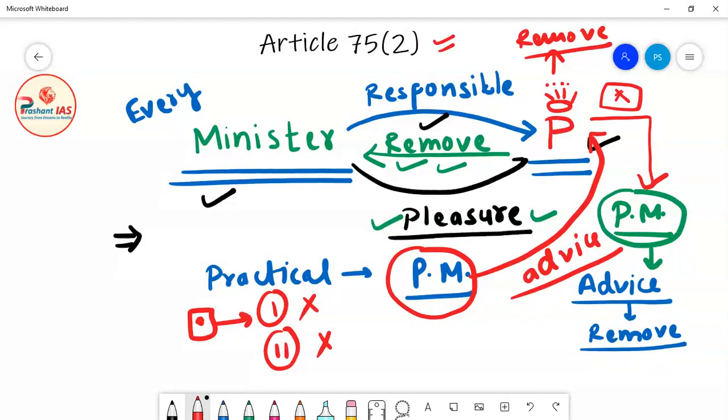And once that minister is removed from his post, then definitely all other ministers are ready or agree with that decision. So then all the ministers agree with that decision, means now this decision is the collective decision of the entire Council of Ministers. So now the Council of Ministers can be held collectively responsible to the Lok Sabha.